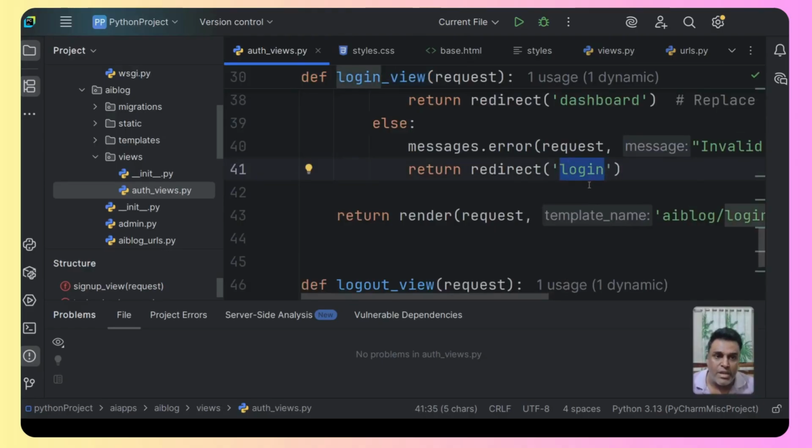Now this has a meaning. What it is going to do is redirect to login. That is one word. So we have defined that URL. We will give a very simple name. That is a keyword name.